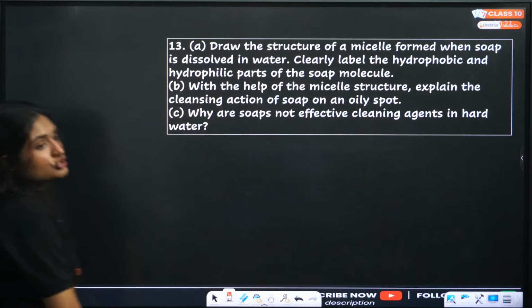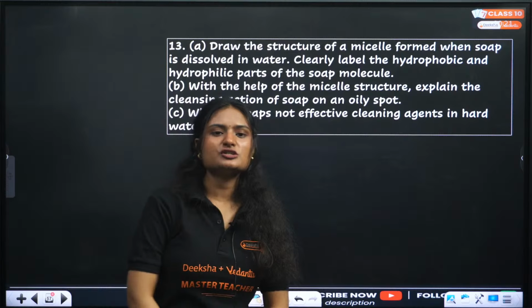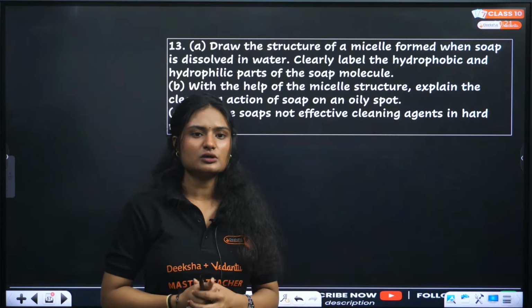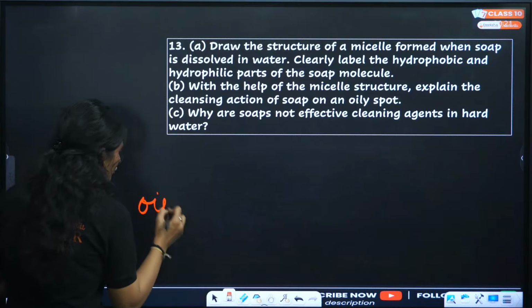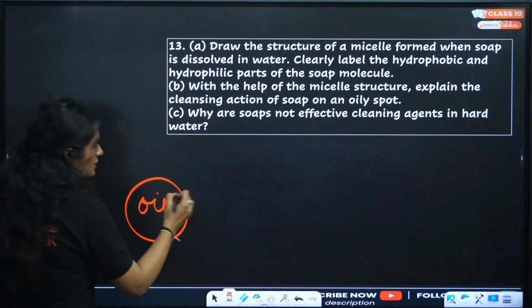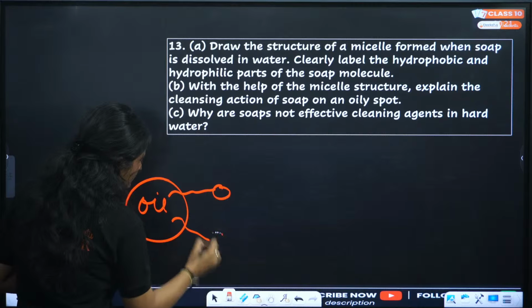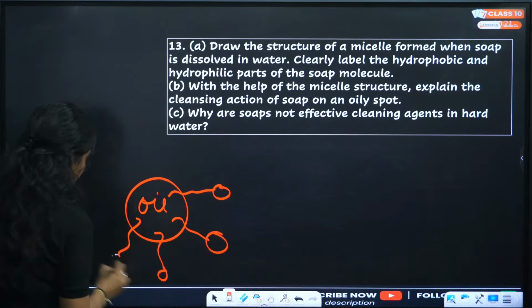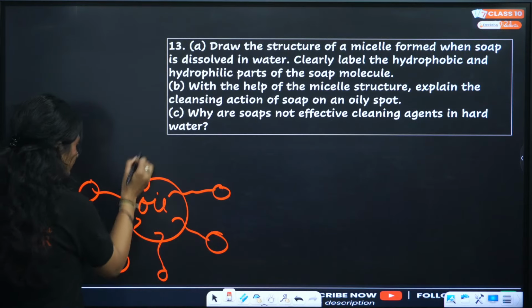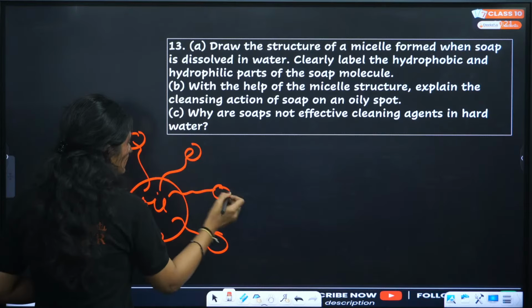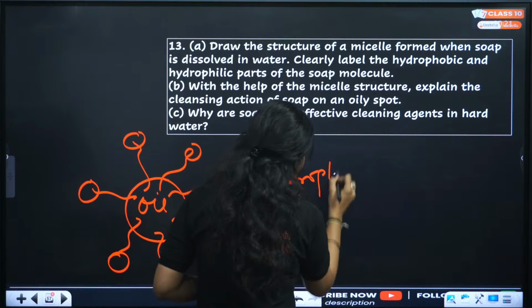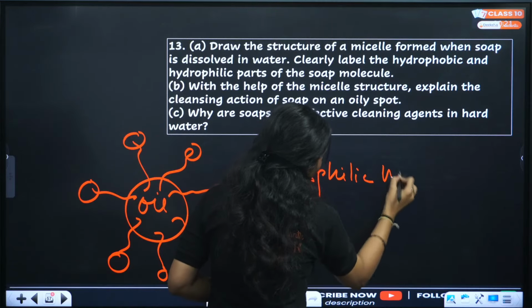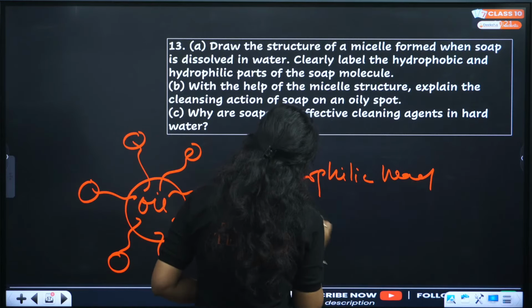Next question. Draw the structure of micelle formation when soap is dissolved in water. Clearly label the hydrophobic part. So let me draw it. We have oil or dirt. Around it, these are the soap molecules. This is the hydrophilic head, which is the water-loving head.